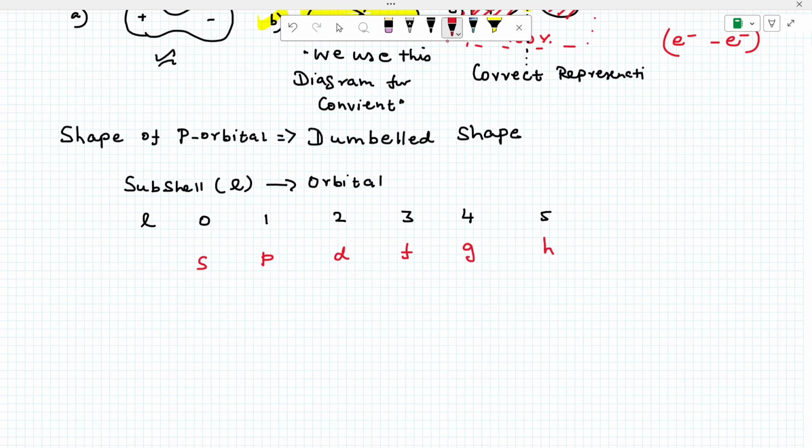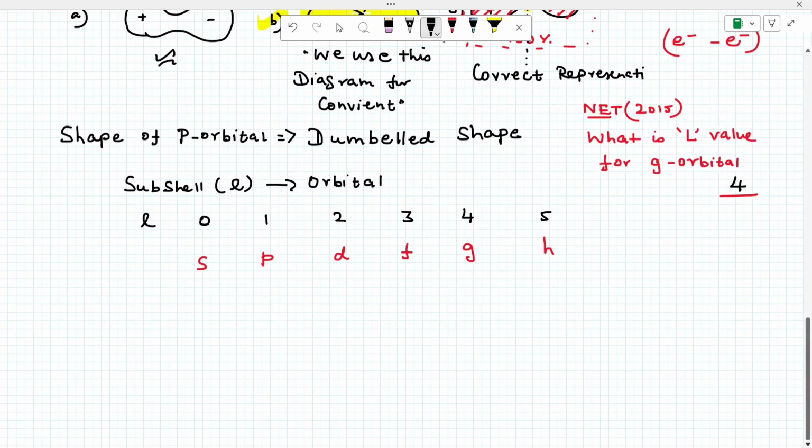Okay, listen. We know the NET exam, right? In the NET exam 2015, what did they ask? What is the L value for a g orbital? What is the answer, my students? What is the answer for the L value of a g orbital? Answer 4. Simple, no?